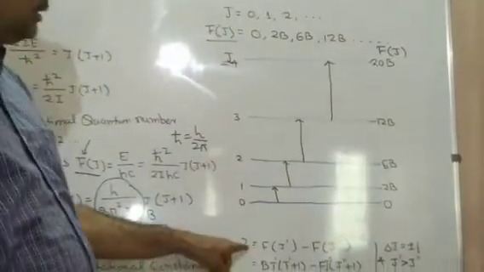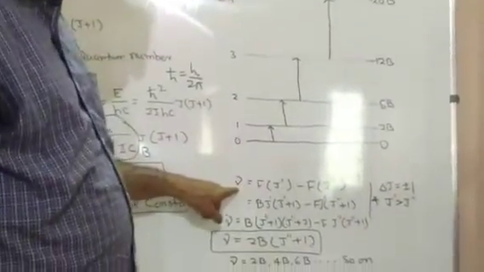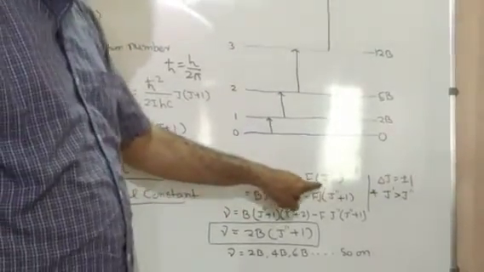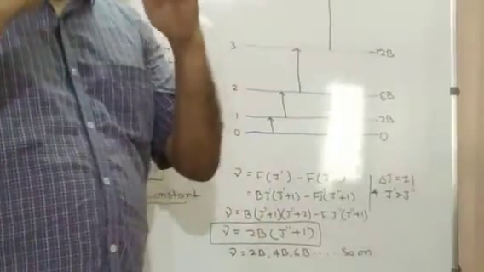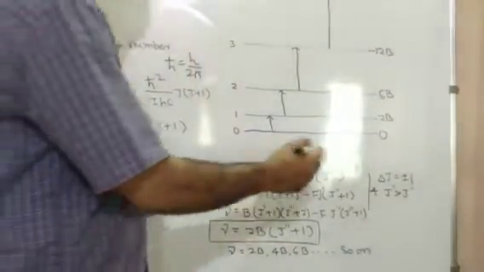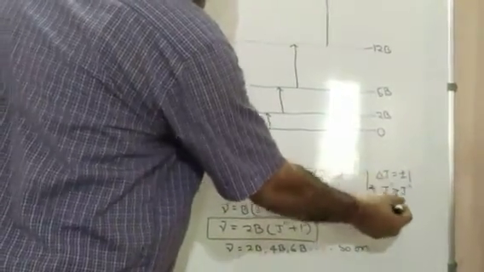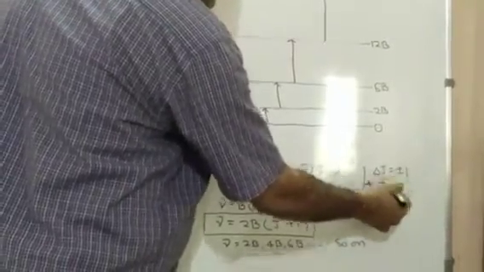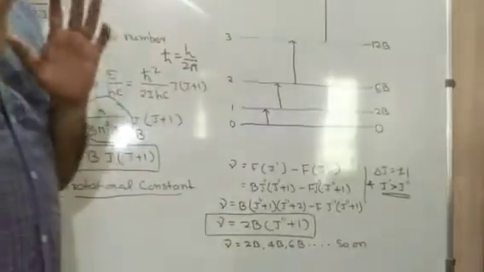The transition in the absorption case will go from a lower level to a higher level. If we take the wave number, what will we get? F(J') minus F(J''). Here J'' is the lower level, J' is greater than J'', and we take the selection rule delta J equal to plus or minus 1.